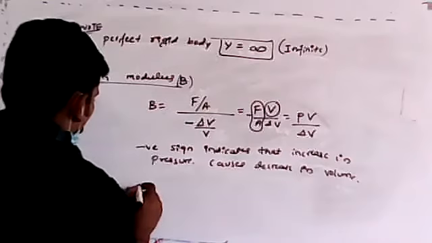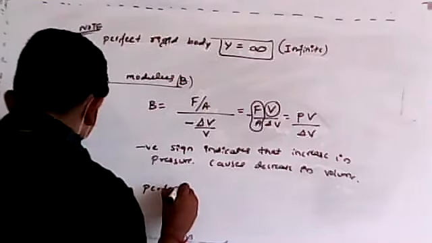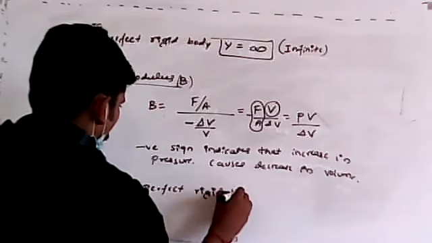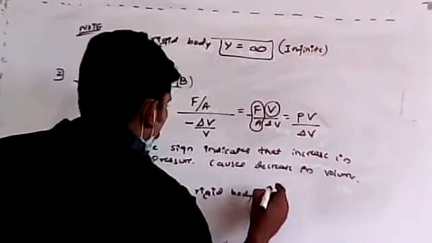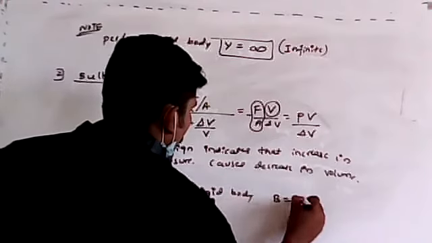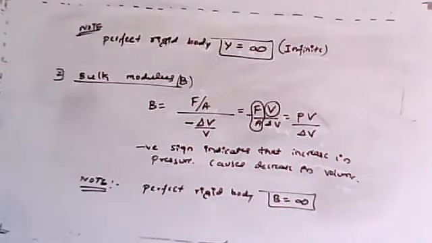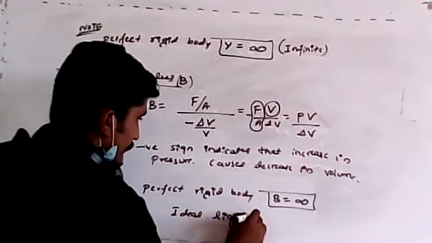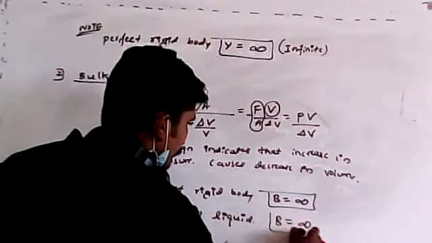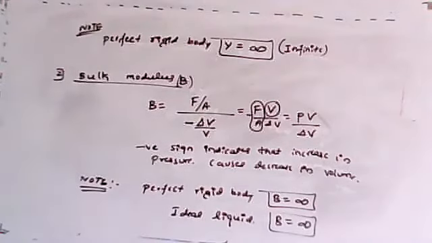Bulk modulus for a perfect rigid body, here also, okay, the bulk modulus will be infinity. And also the bulk modulus for an ideal liquid is also infinity. Both will be infinity. Remember, practically it is not possible, but theoretically we can say it this way. So both are infinite.